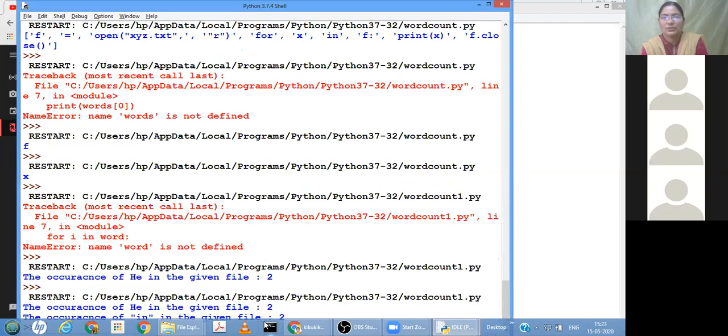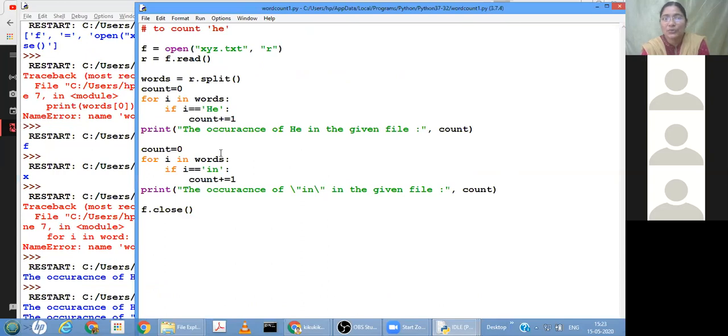Okay. Yes, ma'am. Yeah. So this was the question every year. Though it is a C++ language, I'm telling you, in file handling, these are the repeated questions. Like, up to a specific character, or how many A's are there in the given text file, or how many dots are there.